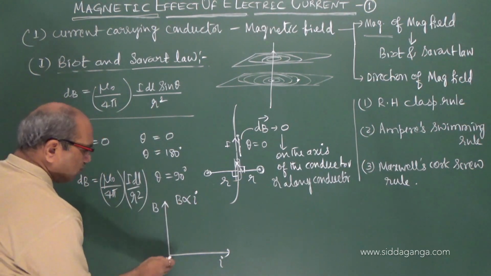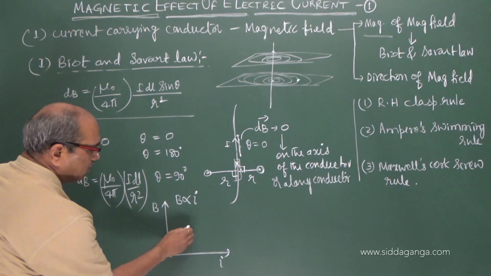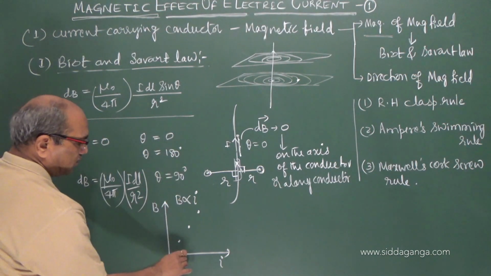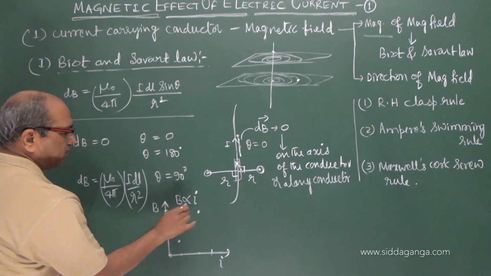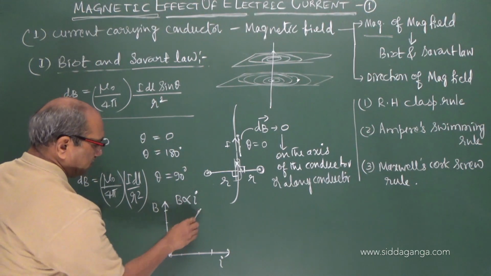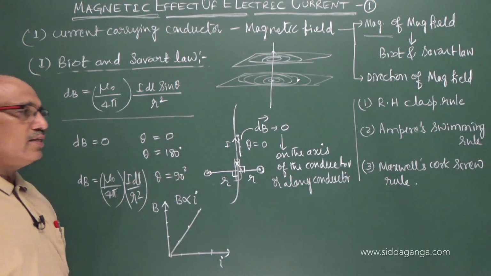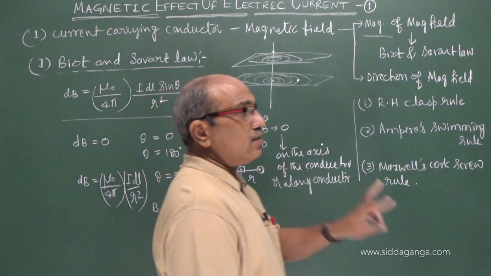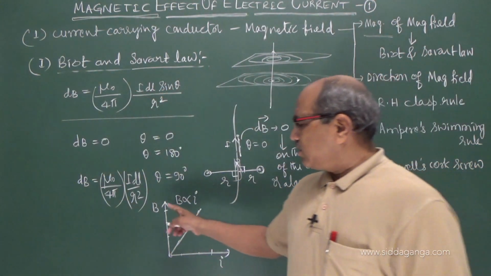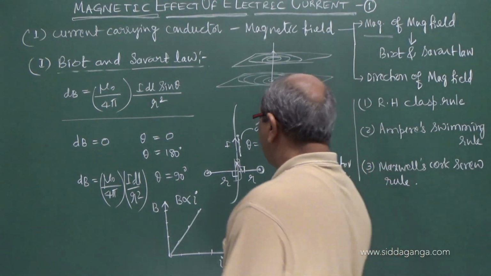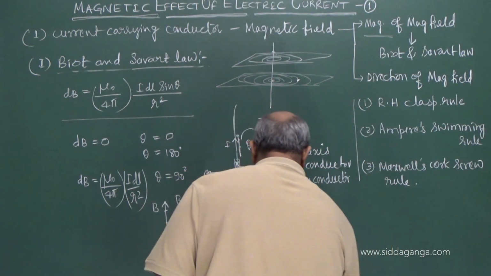Therefore, at I0, B0, and you will get points like this. If you vary the current for different values, you can measure the value of B and it is a straight line. The curve represents how B varies with the current in the element. Linear variation of current gives you linear variation of the magnetic field.